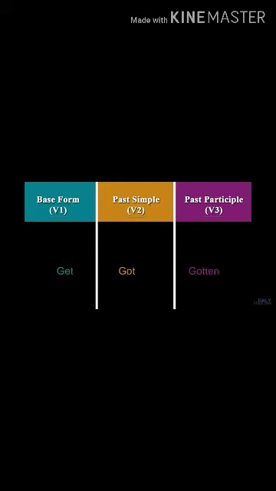That is the base form, the first form of the verb, which is written in blue color. Get, got, gotten. The orange one, past simple, is your second form of the verb. And third is your past participle, highlighted with pink color.